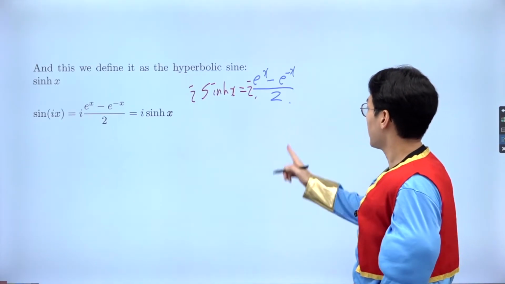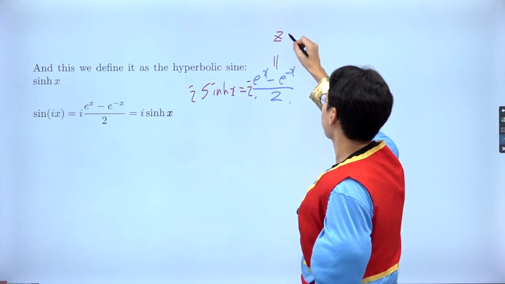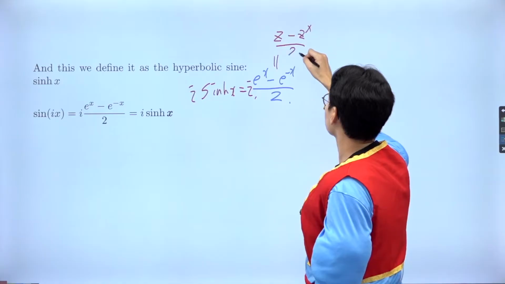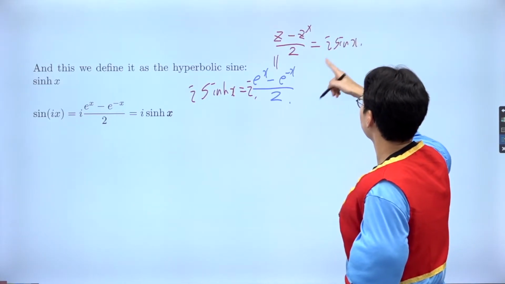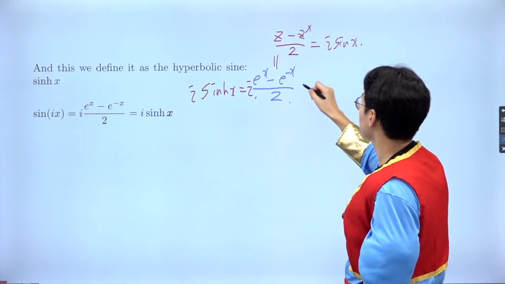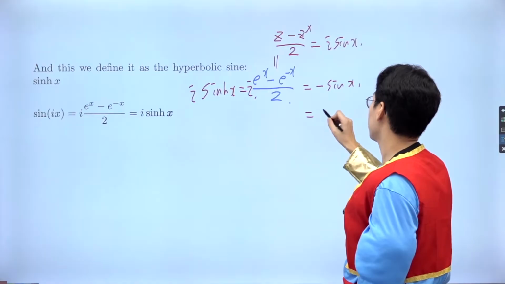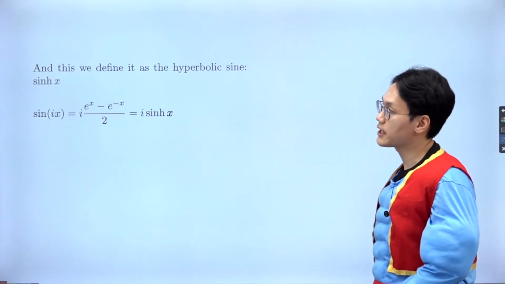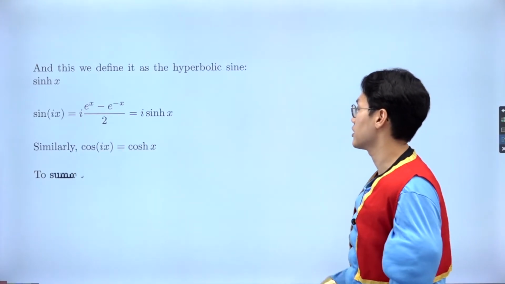So on this one, I realize that this is the complex number minus conjugate over 2, which would have given you the i sine x, right? But if you multiply by the i again, this will give you negative sine x, okay? And that is the same as the sine of ix, as we have seen before, right? So you can actually associate with the hyperbolic sine and hyperbolic cosine, etc.